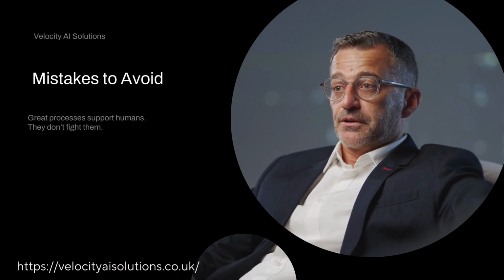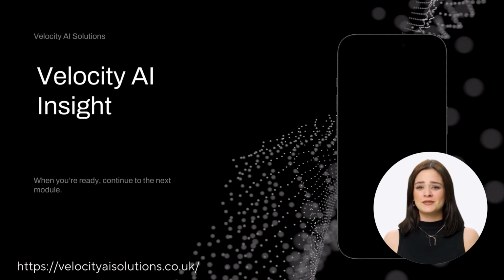At Velocity AI Solutions, this is where we usually uncover the biggest hidden wins. Admin and operations are full of small inefficiencies that quietly compound over time. Once processes are clear and simplified, automation becomes safer, faster, and far more valuable. When you're ready, continue to the next module.